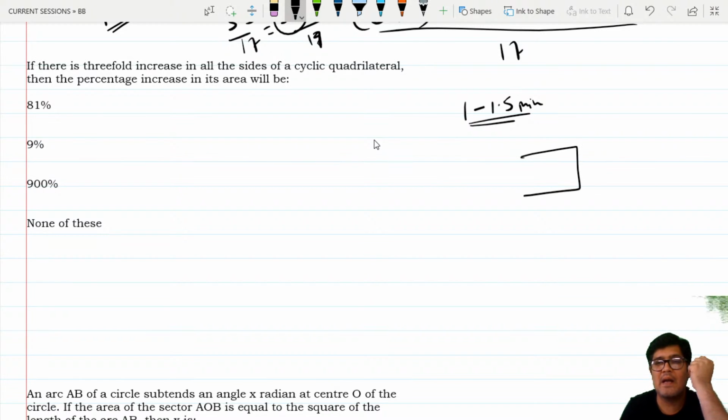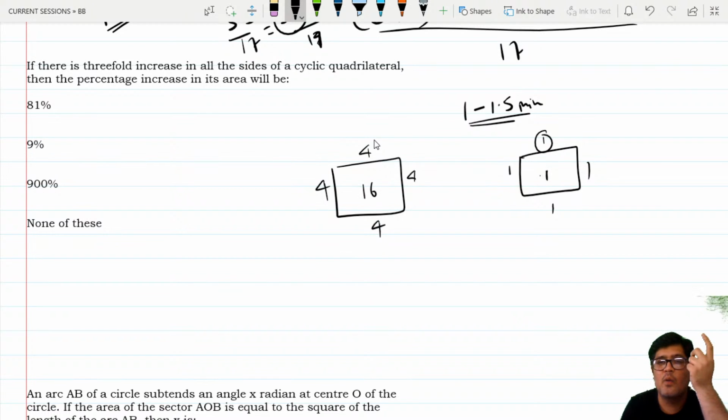I am assuming a square of side 1, 1, 1, 1. Language: when you perform a threefold increase, the sides become 4, 4, 4, 4. The area was 1, the area is 16. What is the percentage increase, guys? 1500 percentage increase has taken place.